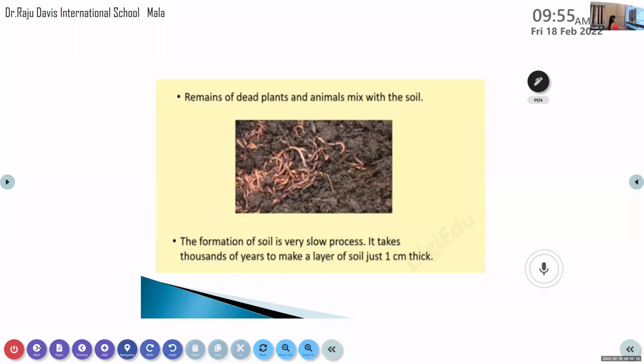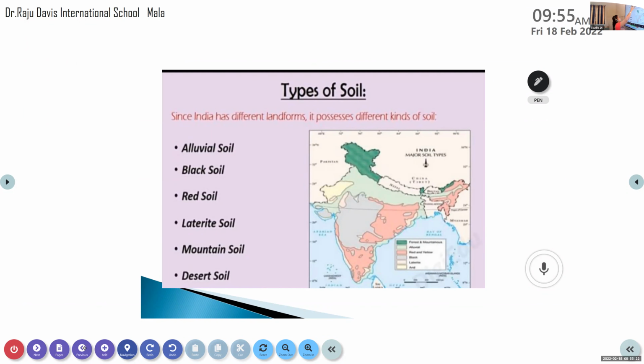There you can see, right? What are the different types of soil? The different types of soil are alluvial soil, black soil, red soil, laterite soil, mountain soil, desert soil. So how many types are there? Six types. So there are 6 types of soil in India.